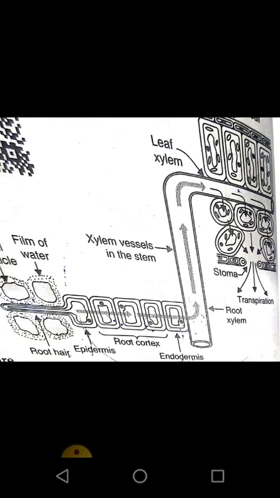Now it is the part of the root system. You can see root hair in the soil particle, and this root hair absorbs water from the soil. Now this water passes to the epidermis, root cortex, endodermis, then root xylem, then stem xylem, then leaf xylem.